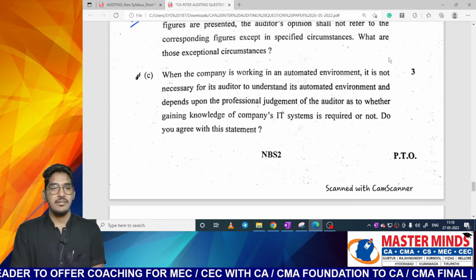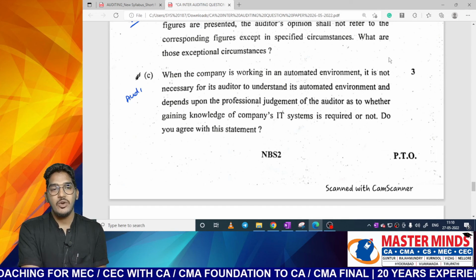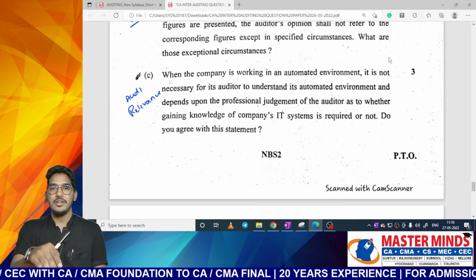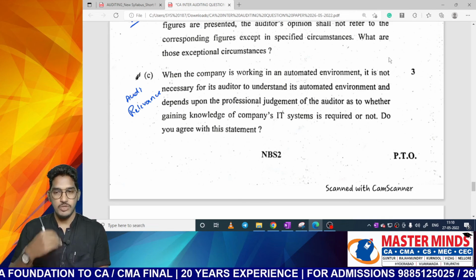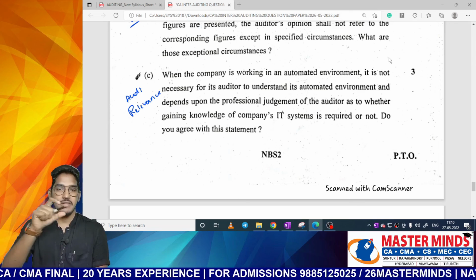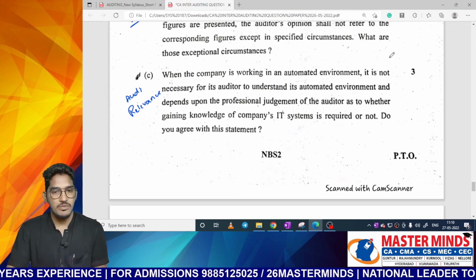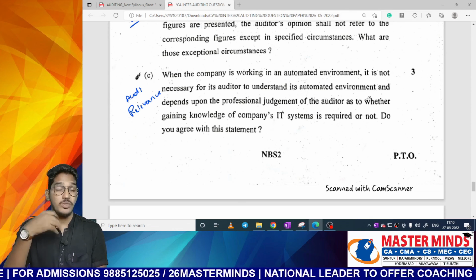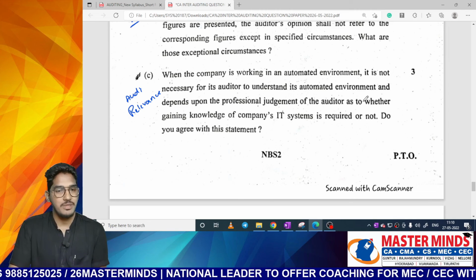No. In today's environment, IT is becoming more and more relevant. So this question is from audit in an automated environment. They are talking about relevance, how IT is relevant to the audit. Question number 2 in our material. Because automation is happening, most of the information is getting generated from the systems. So you have to write all those circumstances and give a concluding statement that IT is very much relevant for the auditor. He needs to understand whether the automated environment is working effectively or not, and how the company's activities are getting implemented through the automated environment. The auditor definitely needs to obtain an understanding.